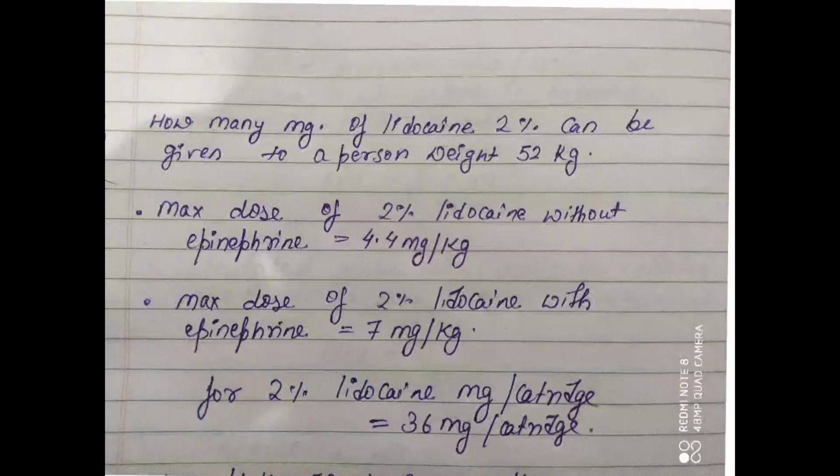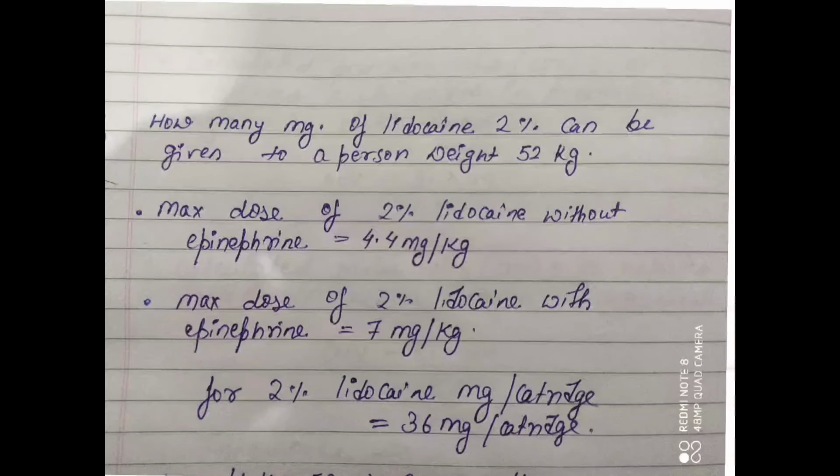Now some calculation, for example: how many mg of 2% lidocaine can be given to a person weighing 52 kg? The maximum dose of 2% lidocaine without epinephrine is 4.4 mg per kg, and the maximum dose of 2% lidocaine with epinephrine is 7 mg per kg.